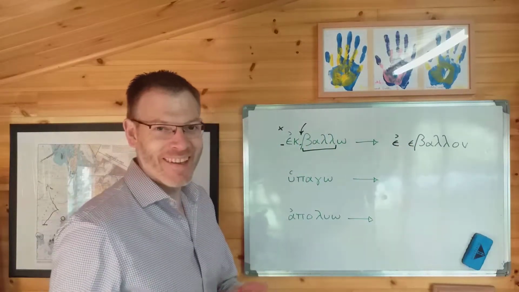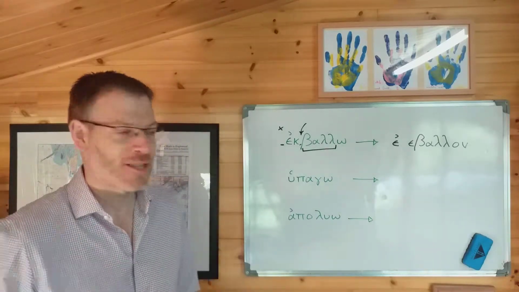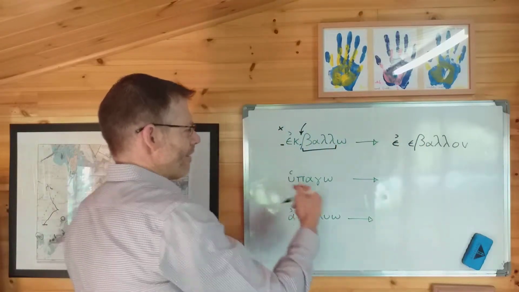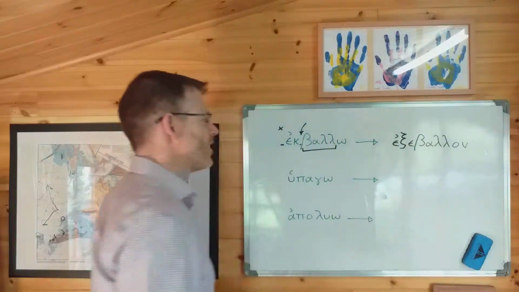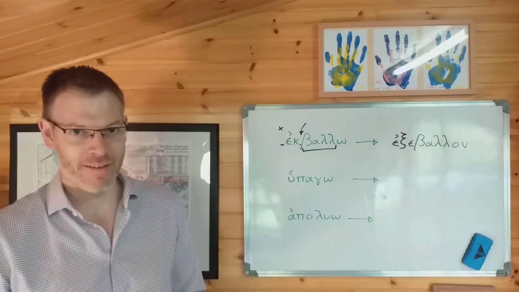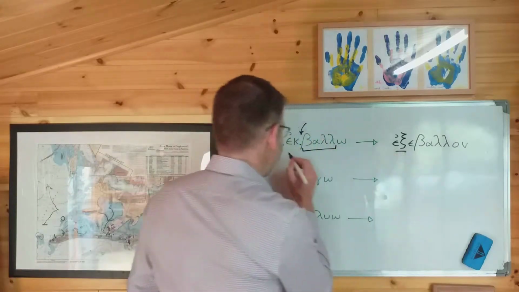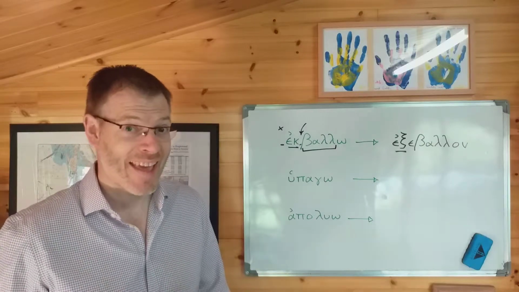And again, if you've forgotten about this tiny detail, just head back and look at page 48, where you'll be reminded that ekbalon in circumstances like this turned into exebalon. This change from ek to x is not the point at issue right here.